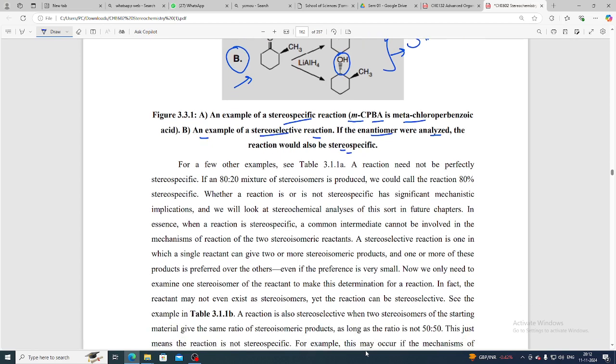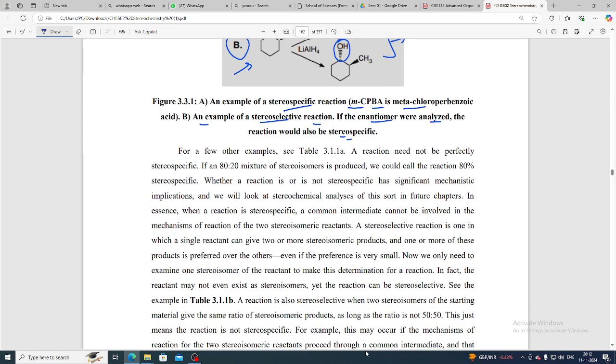OK, for a few other examples, see table number 3.11a. A reaction need not be perfectly stereospecific if, say, an 80:20 ratio mixture of stereoisomers is produced. That means, look, what should the 80:20 ratio be? Yes, we would call the reaction 80% stereospecific. Whether a reaction is or is not stereospecific has a significant mechanistic implication, and we will look at the stereochemical analysis of this sort in a future chapter.